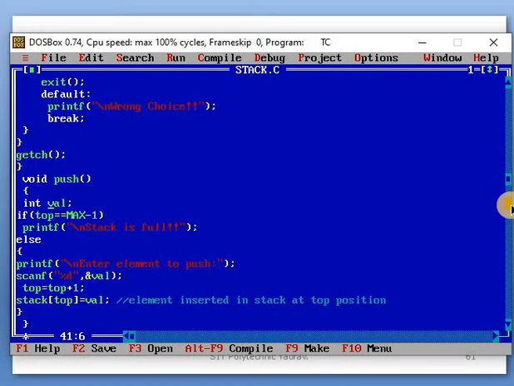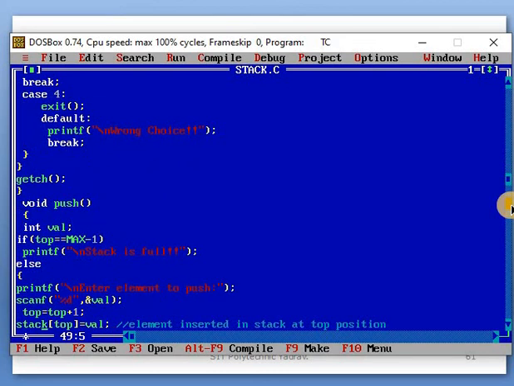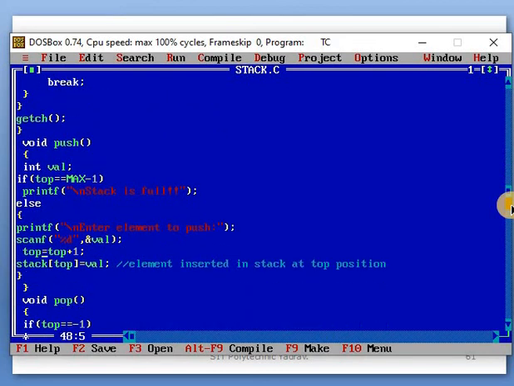Okay, for example, we take this condition is false. Okay, that means the stack is not full. For example, we enter the element to be pushed. For example, we enter the value 20. Okay, that means your first top is equal to -1, because we declared the global variable top equal to -1. So -1 plus 1 means top is initialized to 0. In stack[0], the number 20 will be inserted.